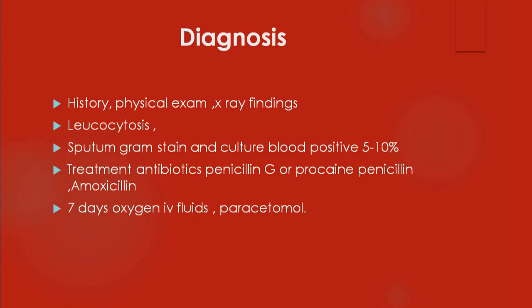What is more important is you have to look for leukocytosis, and then the sputum also. Sputum is difficult to collect in children, but in older children you can collect the sputum, and you can do the gram stain, and you can send for culture also, but it's positive in about 5 to 10%. Most of the children are treated with antibiotics. By the time they come to facility, the culture may be sterile.